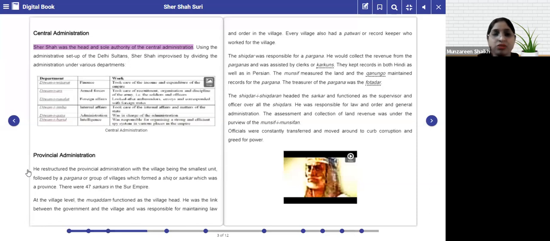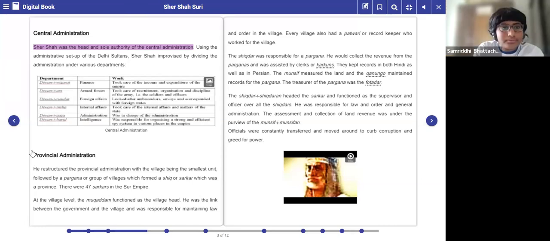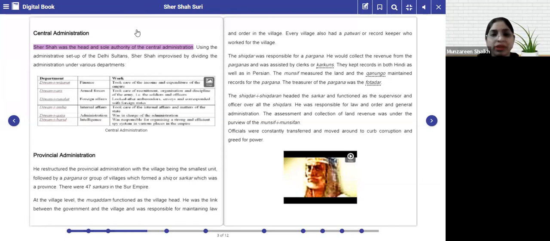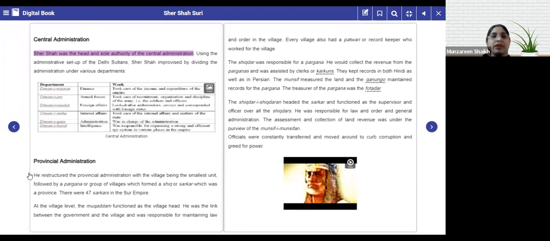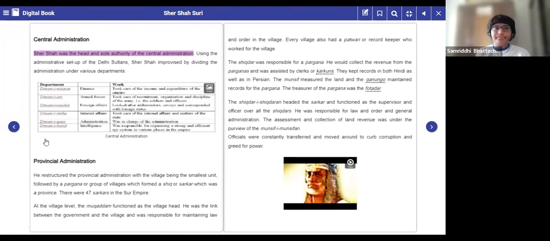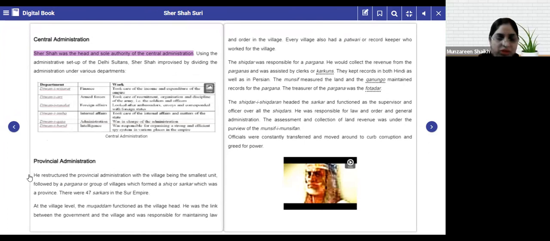Similarly, in school now, we have different departments for different subjects, isn't it? We have a history department, English department, science department, maths department. Why? So that all departments work individually and the work is perfect, right? And every department brings up new activities every month, isn't it, children? Yes, ma'am. So this was his central administration, where he divided the administrative setup into departments.